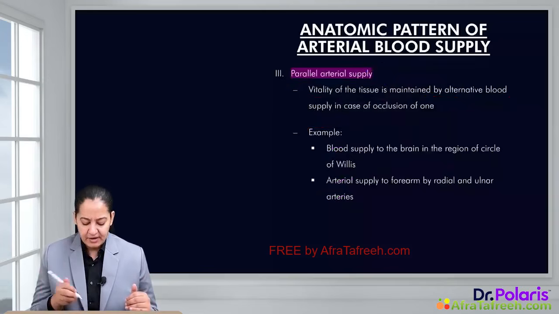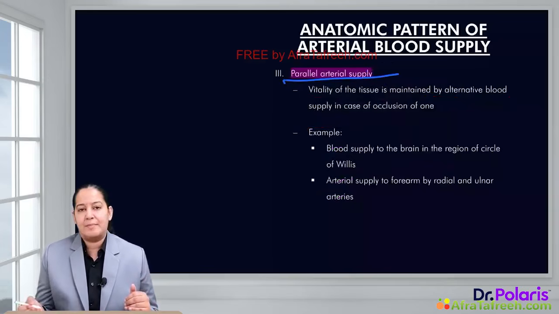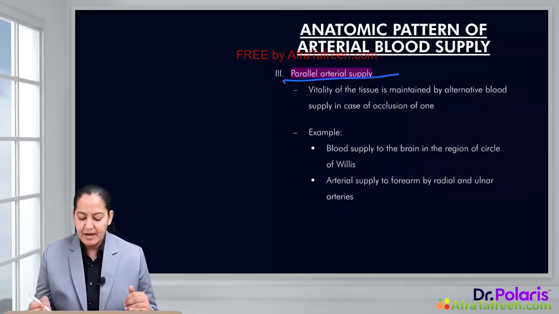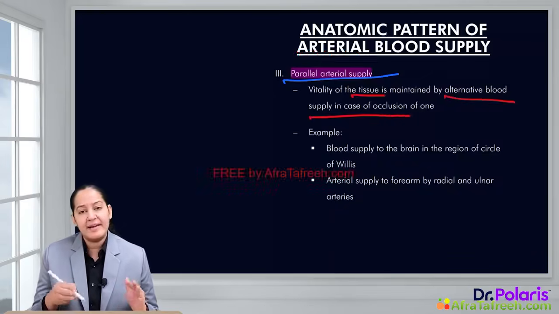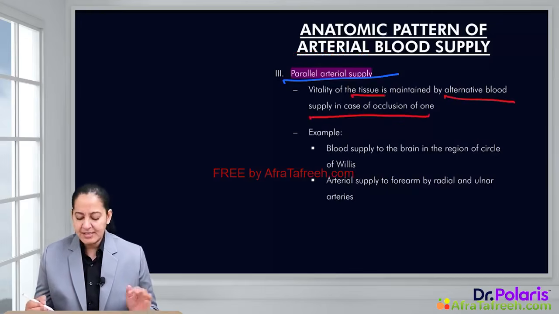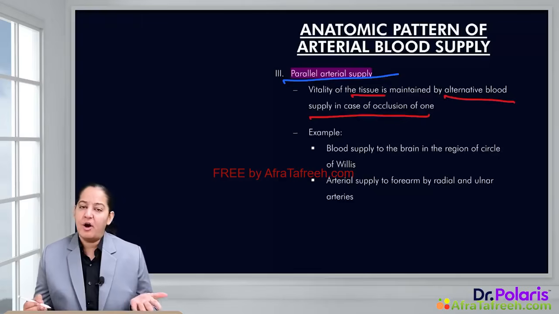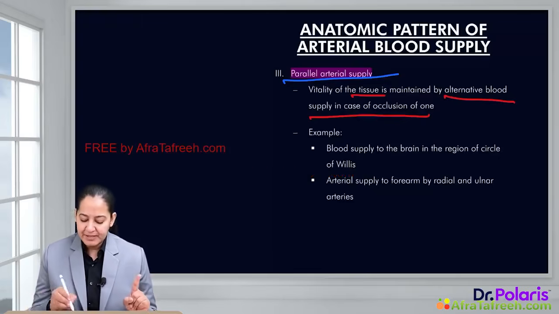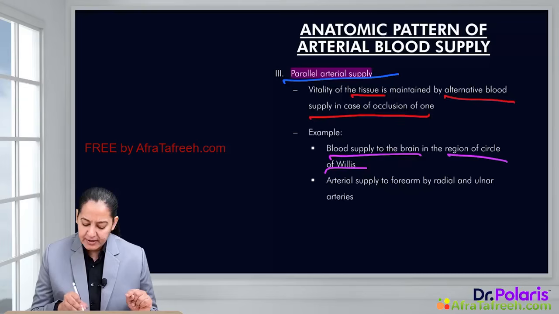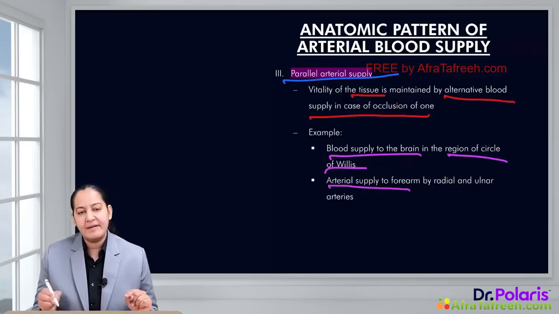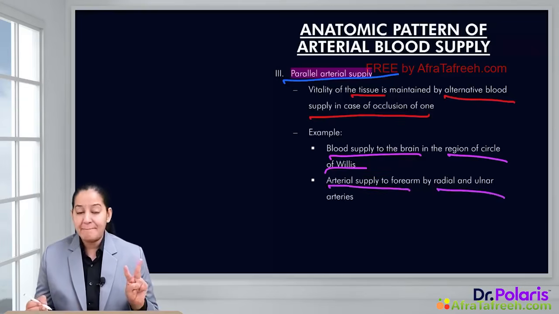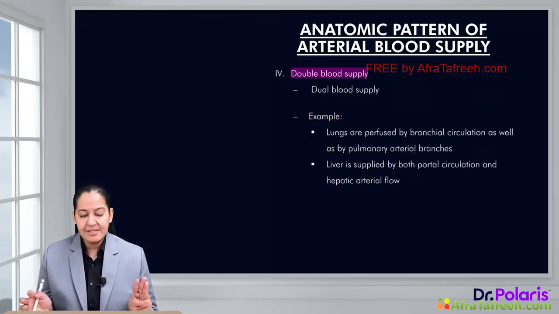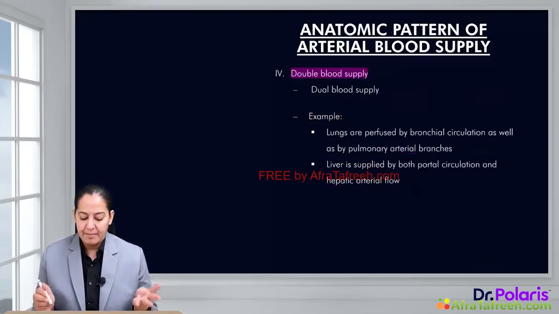common. Coming to the third category, it is parallel artery supply. What do you mean by parallel artery supply? There are some tissues or organs where an alternate blood supply is there in case of occlusion of the one. So in case there is occlusion of one, there is availability of another blood supply. Examples which come under this category are the blood supply to the brain in the region of the circle of Willis and the arterial supply of the forearm by the radial and ulnar arteries. So these are parallel blood supplies. After that, the fourth one is the double blood supply.